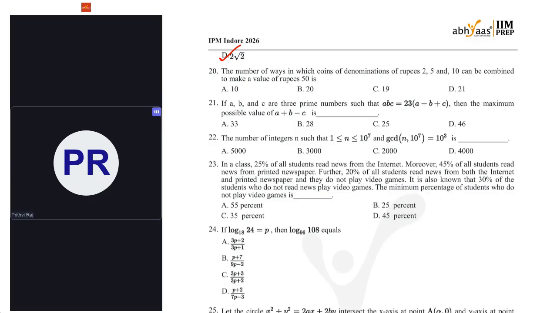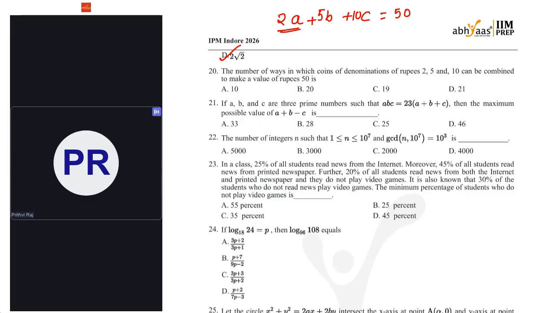See, I can take A number of coins of rupees 2, B number of coins of rupees 5 and C number of coins of rupees 10. If I take like that, the total will be 2 into A plus 5 into B plus 10 into C. That should be equal to 50, right? I should take everything at least 0.